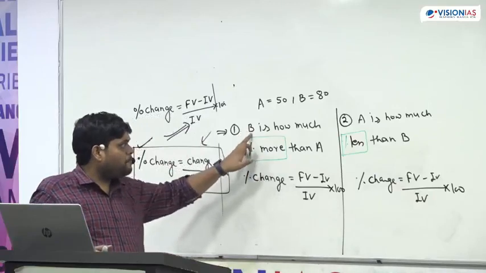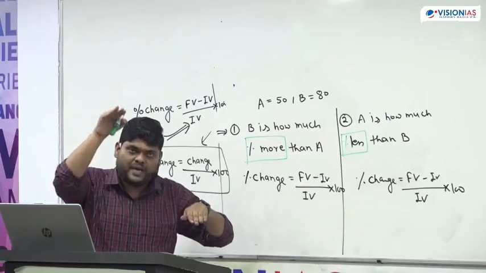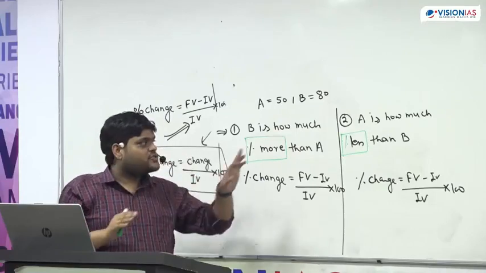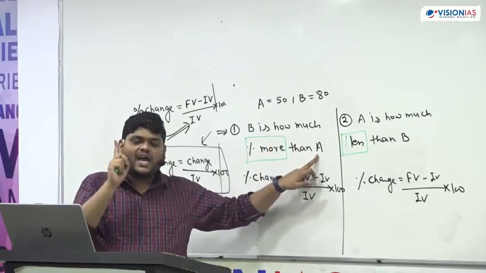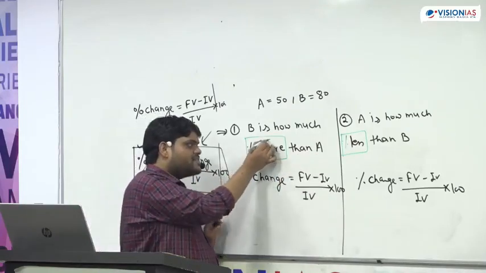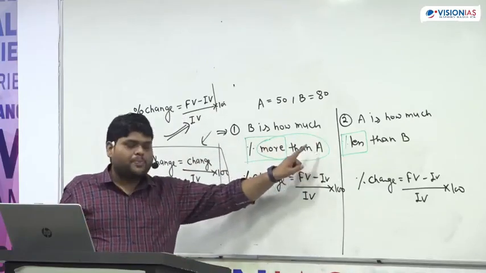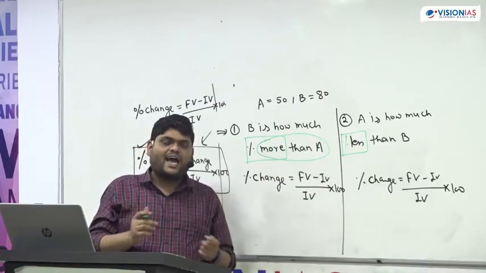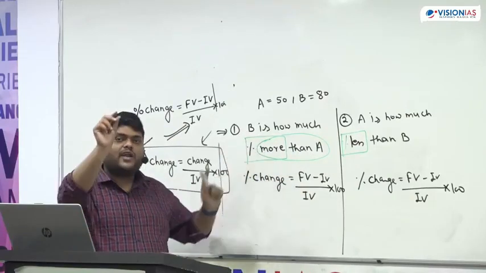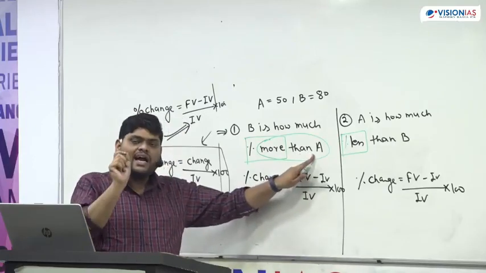So here see, B is how much percent more than A. That means they are asking the value of B with respect to value of A. That means they are comparing with respect to A. So A will be your initial value. There is a trick also: whenever this more than or less than word is coming along with A, that means A becomes your initial value. Why? Because you are comparing with respect to A and you are trying to find out the value of B. So value of B becomes the final value and value of A becomes the initial value.